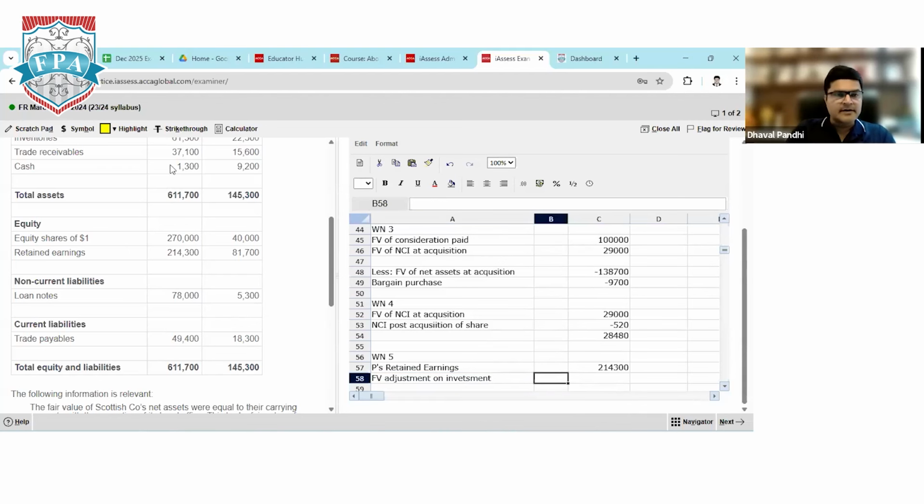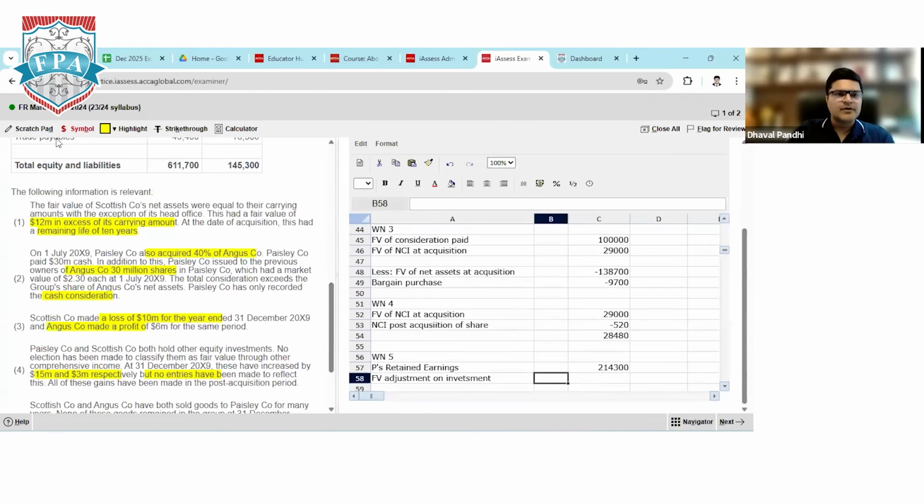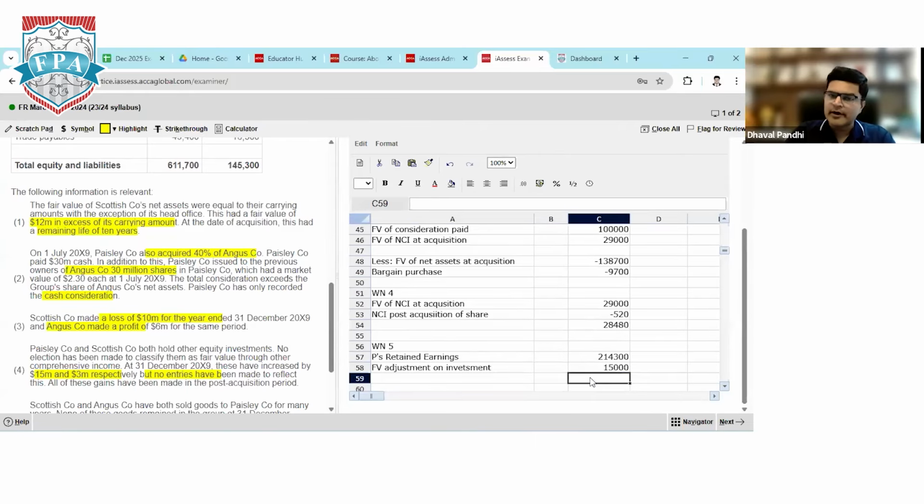So parent company has invested whatever amount outside the company. On that, they also made a gain of 12 million. So if you want, I can show you again. Sorry, that's 15 million. So parent will have a gain of 15 million. For the subsidiary's investment, 3 million gain. For the parent company, it's a 15 million gain. So 15 million will be recorded as a positive value.